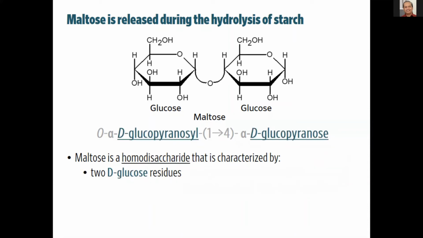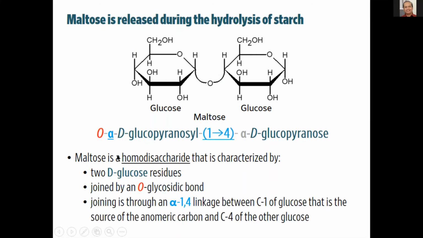So it's a homodisaccharide, meaning the same sugars are bound together by a glycosidic bond. So you have a D-glucopyranose bound to another D sugar, glucose, bound to another D-glucose. In particular, the anomeric carbon that was the source of the anomeric hydroxyl group during condensation is the alpha anomer, and that's why it's alpha here.